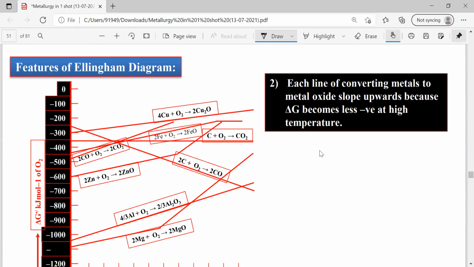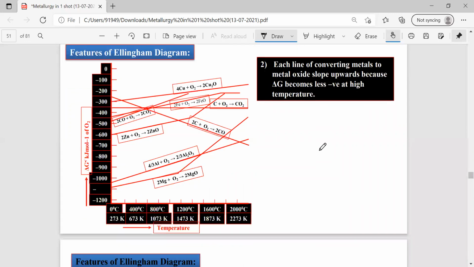Yes, here you can see the Ellingham diagram. Just observe this diagram carefully. On the x-axis and y-axis, what parameters are given? On the x-axis, the parameter given is the temperature of formation of oxides. On the y-axis, delta G naught of formation of oxides is given. See this line, it indicates formation of magnesium oxide. This line indicates formation of aluminum oxide.